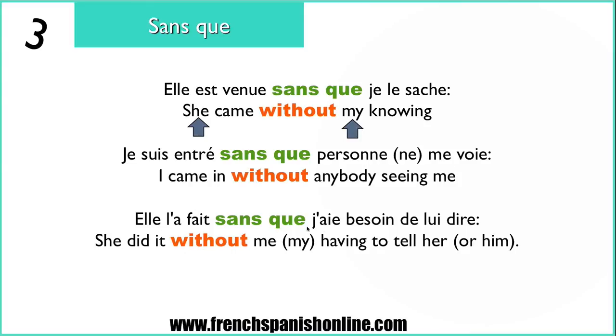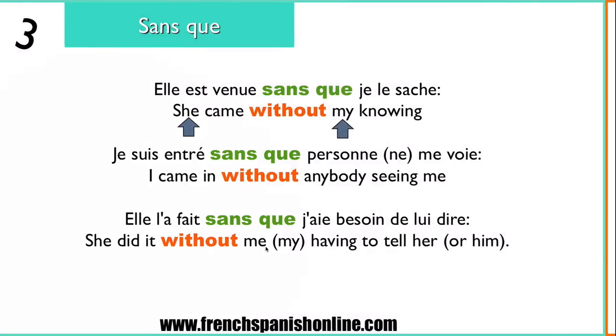Elle l'a fait sans que j'aie besoin de lui dire. The same thing, she did it without my having to tell her, or to tell him actually, because lui can be both, so it depends on the context of your conversation. And we have here, of course, now the subjunctive form of the verb to have, j'aie, with the final e, but the pronunciation is the same as the indicative, so we say j'ai in both cases. Elle l'a fait sans que j'aie besoin de lui dire. And again, we have here one subject and here another one.